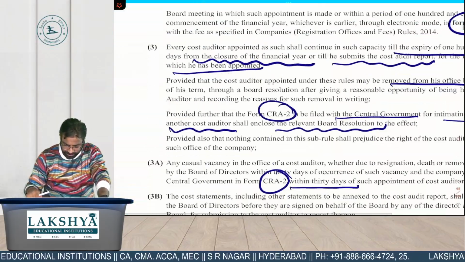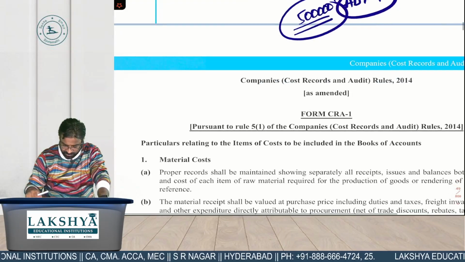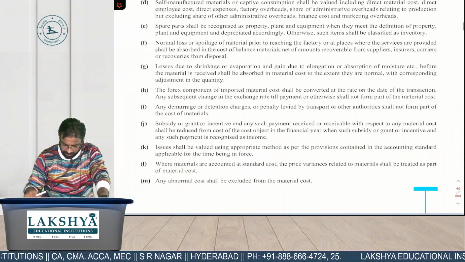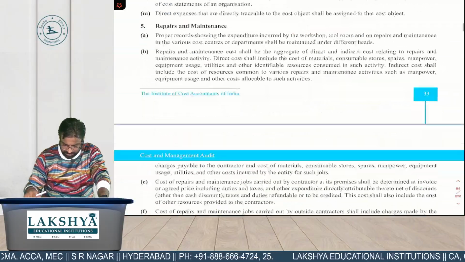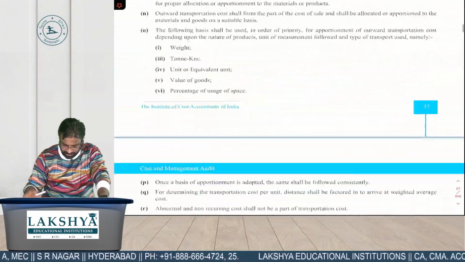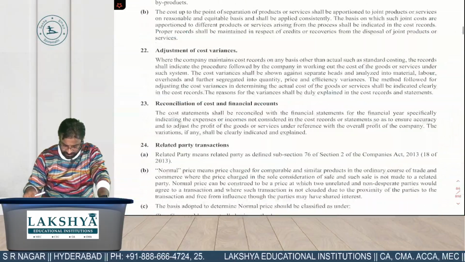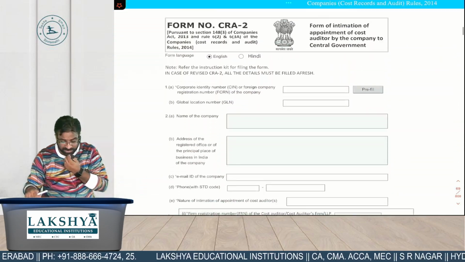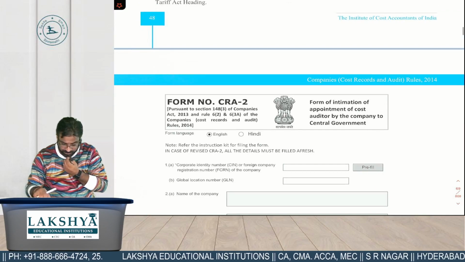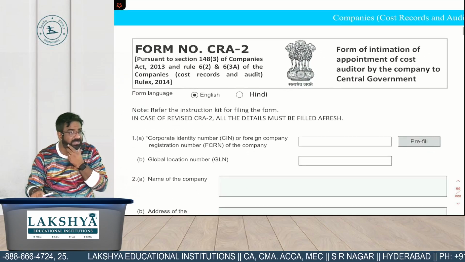ठीक है. So that brings an end to this part. अब अपने यहाँ पे forms have started, CRA forms. This is CRA2 form. What is CRA2?